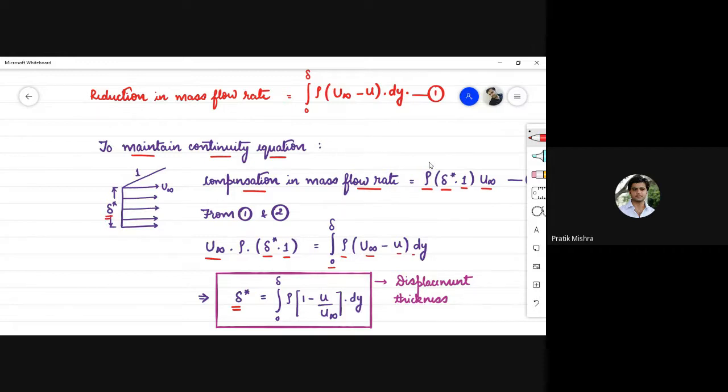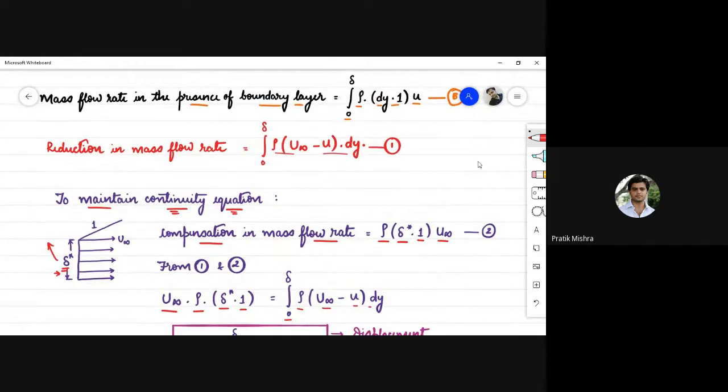और इसको आप कैसे समझेंगे? It is the compensation thickness which is required to maintain the continuity equation. यहां आप देख पा रहे हैं कि अगर free stream velocity है, the mass flow rate is more, but if the velocity gradient is existing, then the mass flow rate is reduced by a certain amount. In order to compensate that mass flow rate, we need to have some additional thickness, and that thickness is known as the displacement thickness. And the value of displacement thickness can be calculated using delta star is equals to integration of 0 to delta rho into (1 minus u upon u infinity) into dy. So this is about the displacement thickness.